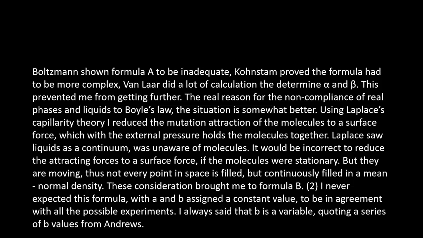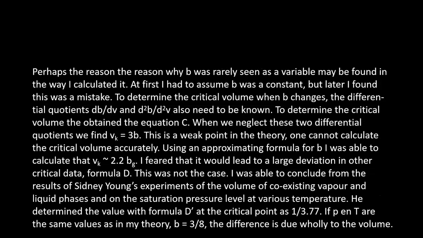We will see it shortly, and I never expected the formula with A and B. These are constants assigned a constant value to be in agreement with all possible elements. I always said V is a barrel, quoting a series of values from Andrews. Perhaps the reason why B is rarely seen as a variable may be found in the way I calculated. At first I had to assume B was a constant, but later I found that it was a mistake.